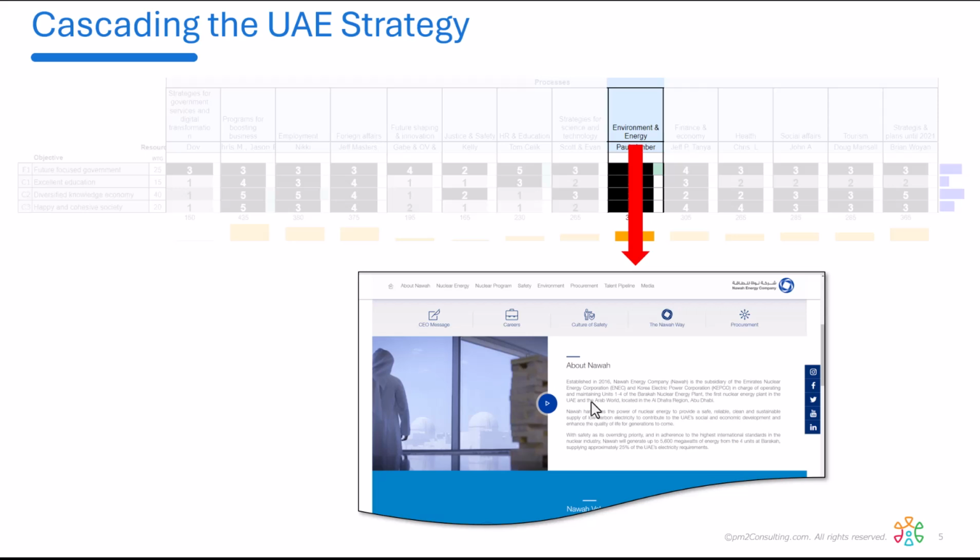In fact, within Nawah, we then did that same thing. What are Nawah's objectives? Listed them on the left. Across the top, we listed the different departments, one of which is HR, human resources. And then within human resources, we did the same thing. So the company-wide strategy for Nawah was as follows.